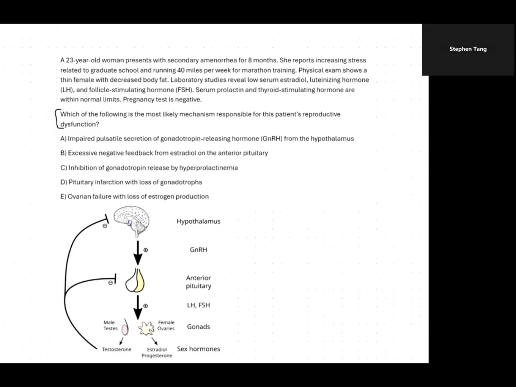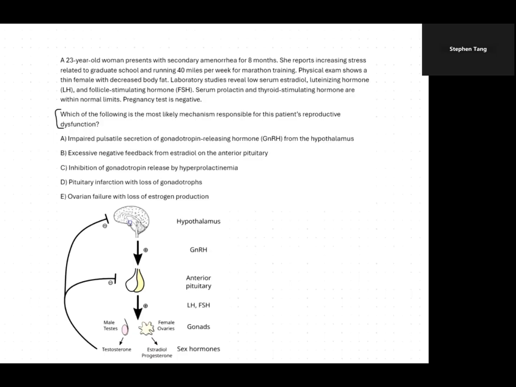A 23-year-old woman presents with secondary amenorrhea for 8 months. She reports increasing stress related to graduate school and running 40 miles per week for marathon training. Physical exam shows a thin female with decreased body fat. Lab studies reveal low serum estradiol, luteinizing hormone, and follicle stimulating hormone. Serum prolactin and thyroid stimulating hormone are within normal limits. Pregnancy test is negative. So, as I'm reading, I'm going to want to highlight some of the things that stand out to me.